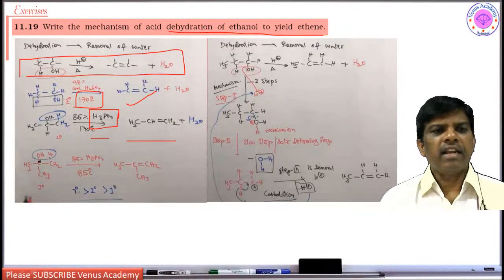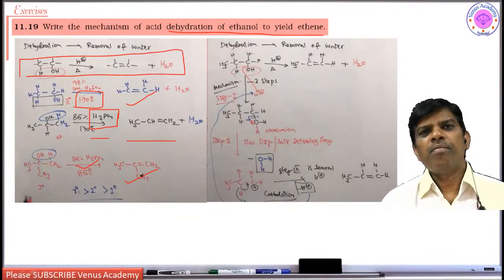Whereas tertiary alcohols very easily lose water to give alkene, because the intermediate carbocation that is going to form is more stable. So tertiary alcohols undergo dehydration very easily compared to secondary, compared to primary.